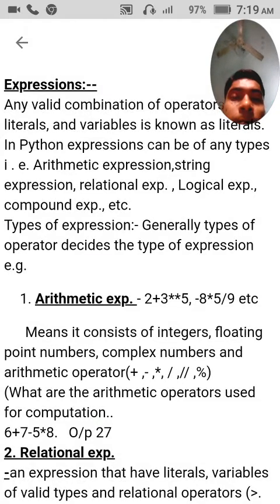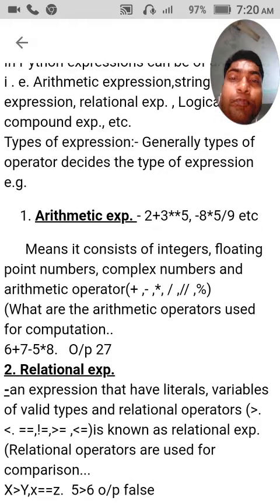Now let us see the arithmetic operator. I have told you the type of operator decides the type of expression. In any expression, if arithmetic operators are used, then it is known as an arithmetic expression. If relational operators are used, then it is known as a relational expression. If arithmetic and relational operators both are used, then it is known as a compound expression. Now let us see each one by one.